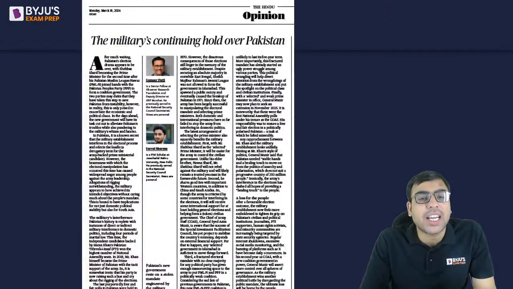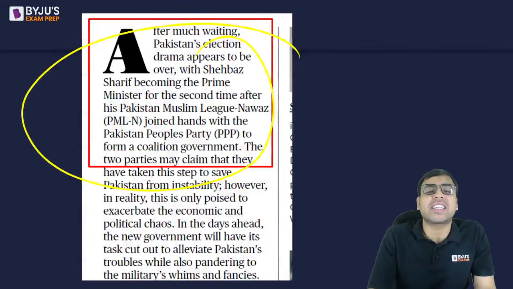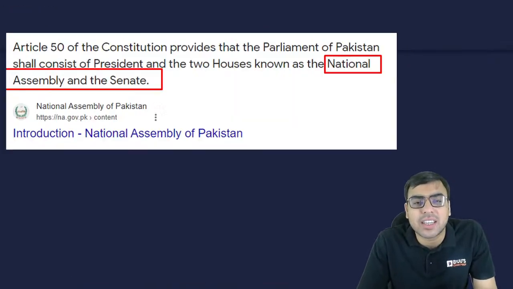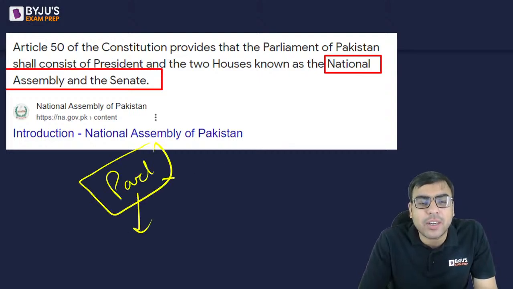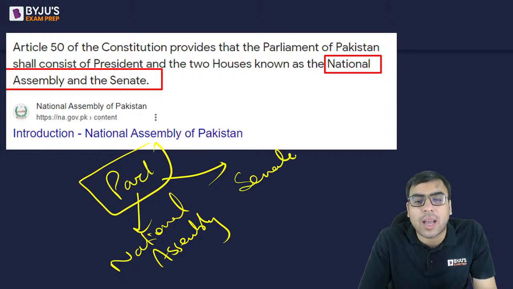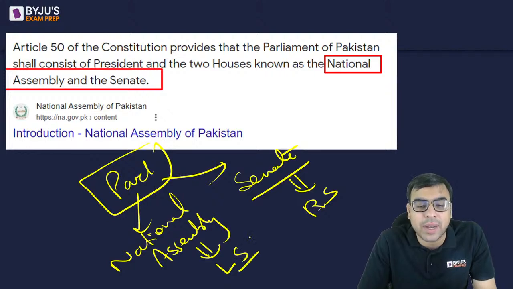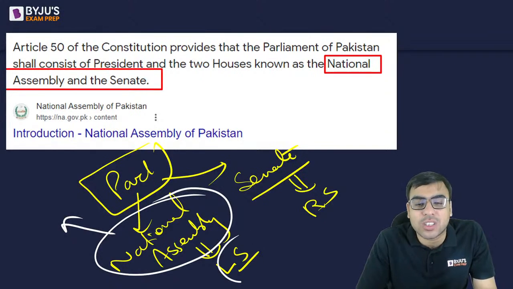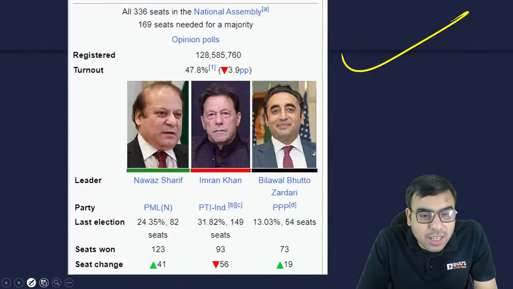Then there is an opinion page article, Military's continuing hold over Pakistan. I hope you are aware that recently the Pakistan elections happened and this is the result. In Pakistan there are two houses, like we have the Lok Sabha and Rajya Sabha in Parliament. Similar to that they have the National Assembly and the Senate. Senate is very similar to Rajya Sabha in India and National Assembly is very similar to Lok Sabha. So here the election happened, just like the Lok Sabha election is about to happen in India. Similar to that, the election of the National Assembly happened in Pakistan.